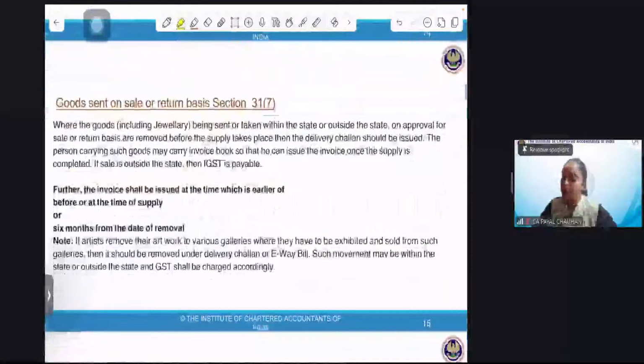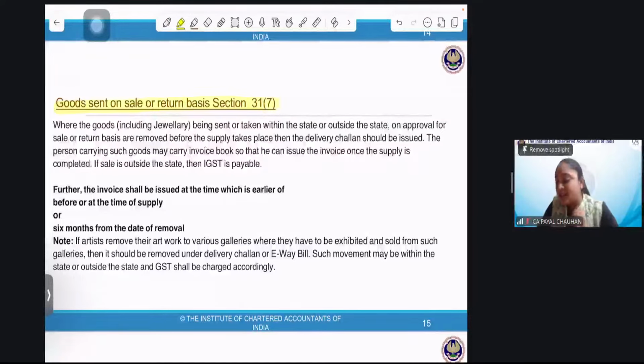Next, goods sent on approval basis, goods sent on sale or return basis. Okay, I'll give you a simple example. Everyone is going on a right track, right? Usually, somewhere 20 years ago, when we had a marriage in our family, the jeweler used to come along with some ornaments, and there the whole family decide which one to buy and which one not to buy.